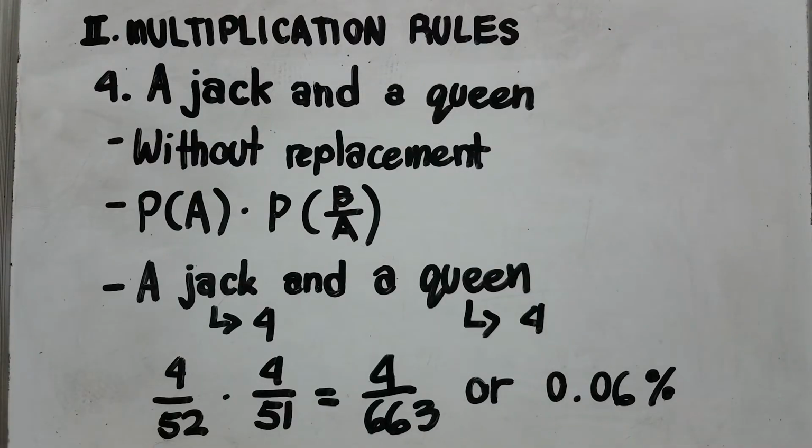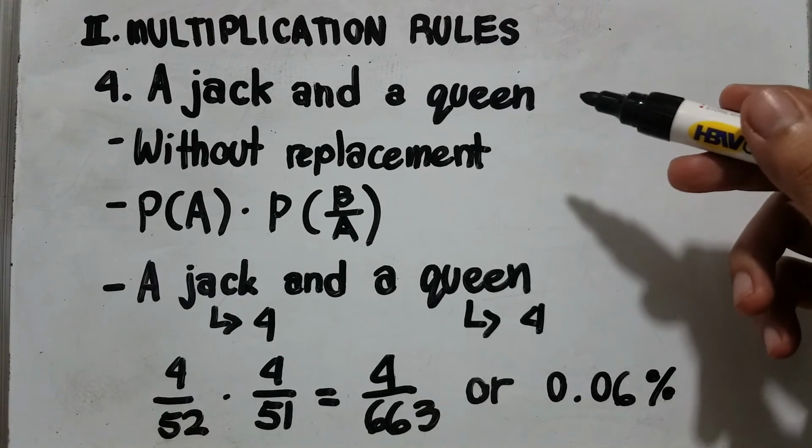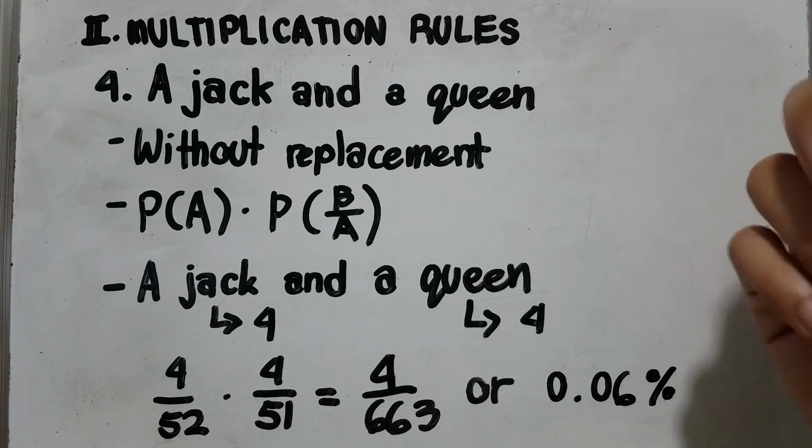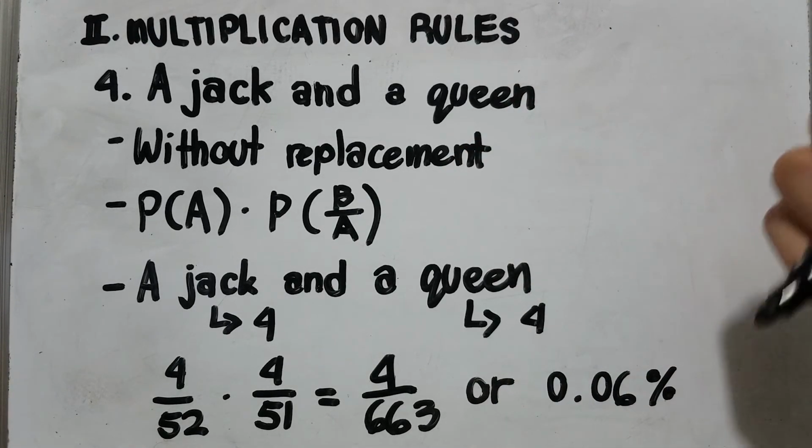Now at number 4's question, a jack and a queen. The type of replacement in this question is, of course, without replacement, because Sungjae will pick the first card, a jack, and that will affect the probability of the second card, a queen, Sungjae will pick.